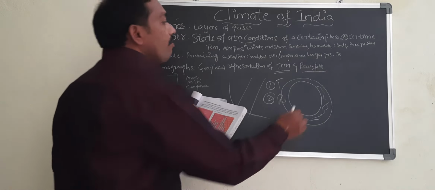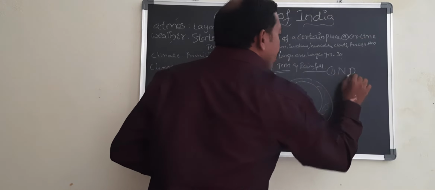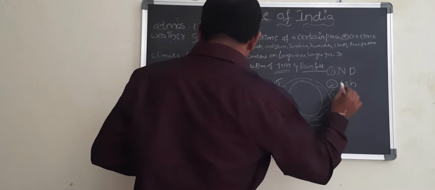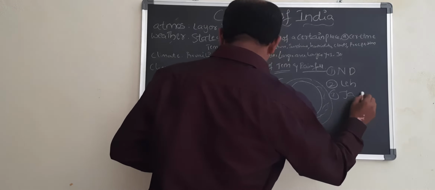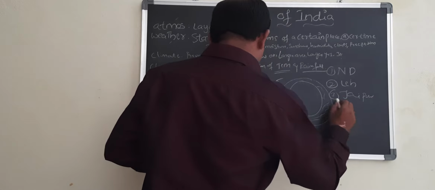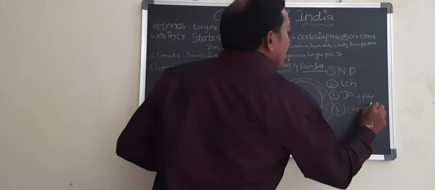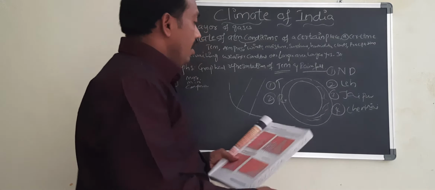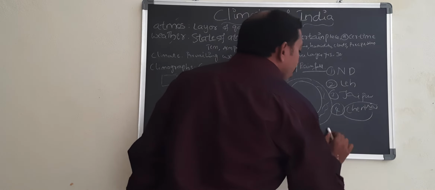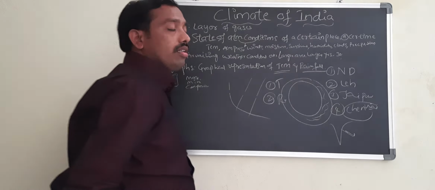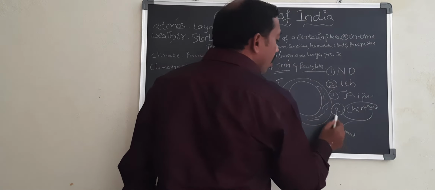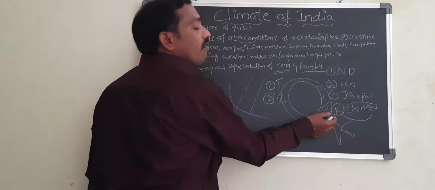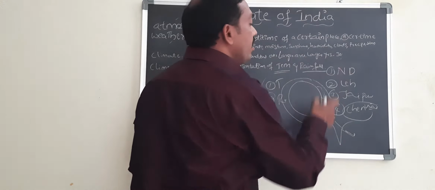If you see why they have selected these places: number 1 is New Delhi, next Leh, which is the Himalayan region, number 3 is Jaipur, number 4 is Chennai. So if you observe here, these are four different regions. Chennai is nearest to the ocean water body, whereas New Delhi is far away from the water body. So these are different climatic conditions.